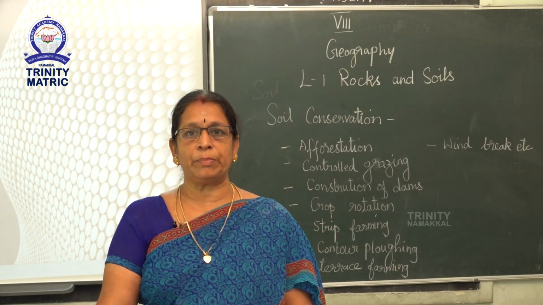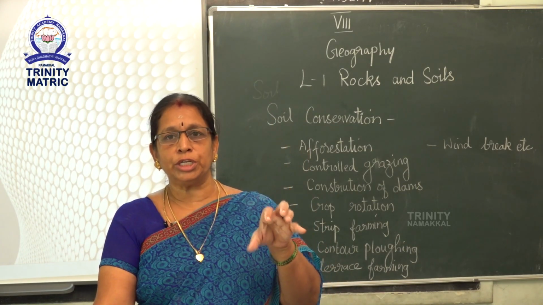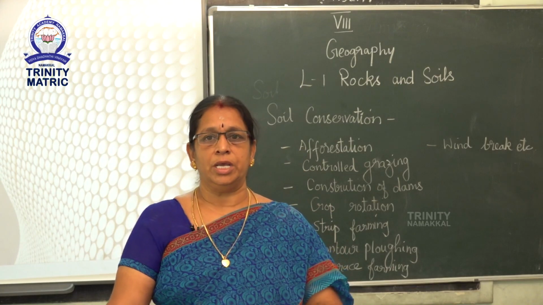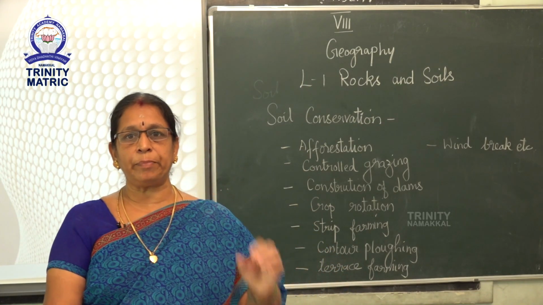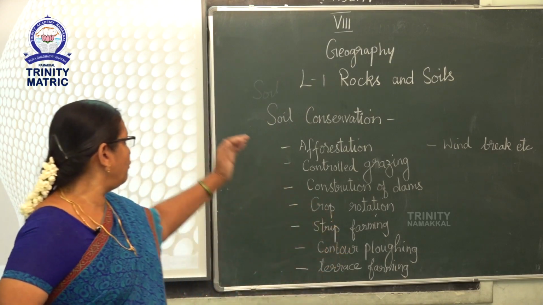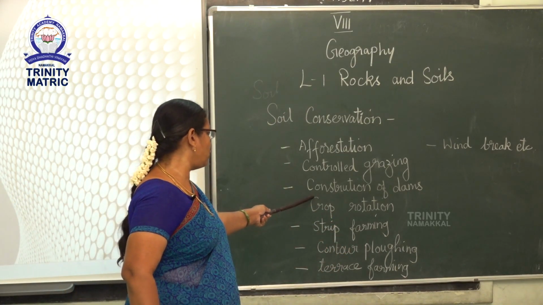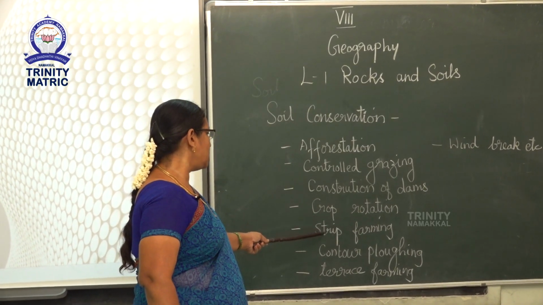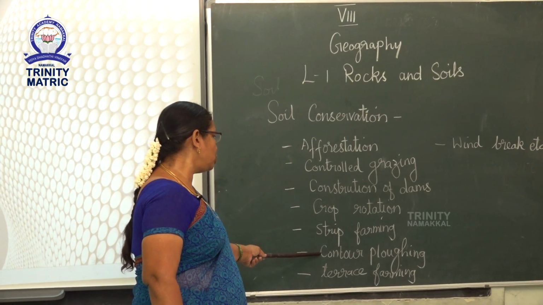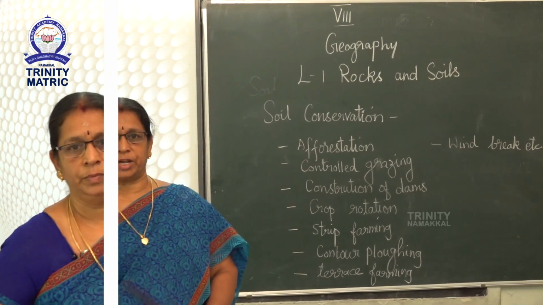Next, we can see the soil conservation. Soil conservation is a process of protecting soil from erosion to maintain its fertility. The methods that are widely practiced for conserving soils are afforestation, controlled grazing, construction of dams, crop rotation, strip farming, contour ploughing, terrace farming, windbreak, etc.